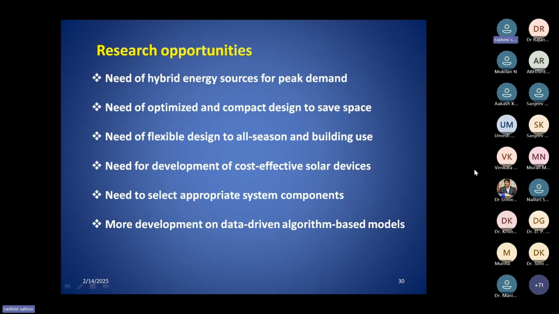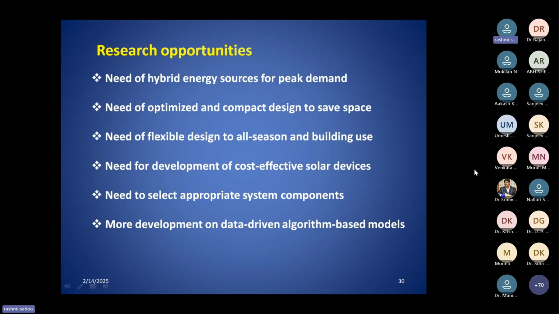So in that direction also we can think. Obviously, in the energy storage field, a lot of research is going on, and people nowadays are going for thermochemical energy storage, because I have told that the storage capacity of thermochemical energy storage is much higher as compared to the other types of energy storage. So we can go for this.